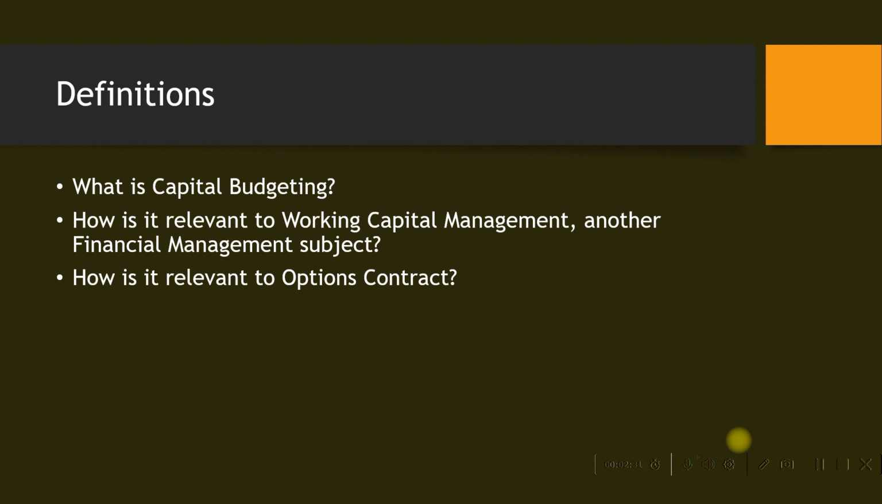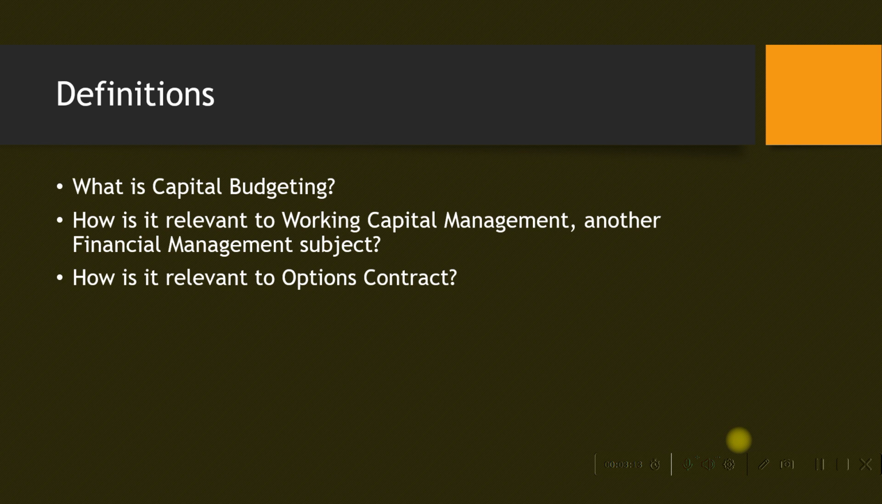So how is it relevant to options contract? In a similar tone, we can say capital budgeting can be made use of in assessing long-term monetary and physical profit margins of any options contract. Now, what is an options contract? Whenever we deal with financial derivatives, we come across this options contract term, and there we will explain more about it. But just remember that capital budgeting can be made use of in assessing long-term monetary and physical profit margins of any options contract.